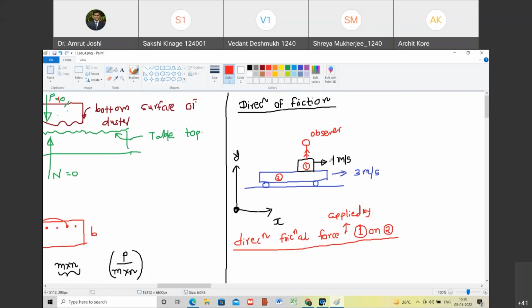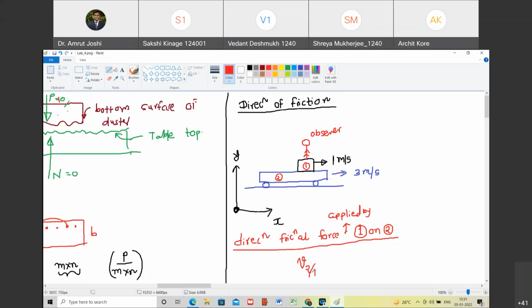Yes, sir. Okay. So with reference to the observer who is situated on object number 1, what is the velocity of object number 2? So the relative velocity of object number 2 with reference to 1, ये हम कैसे लिखते हैं?